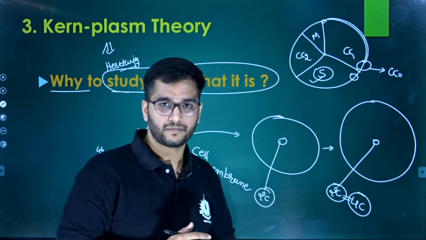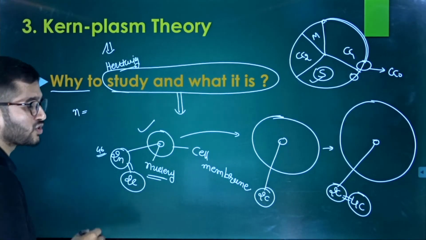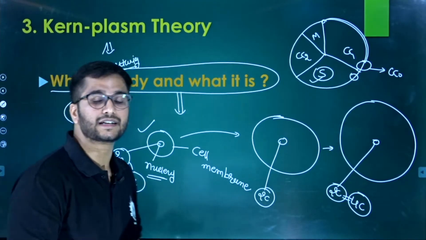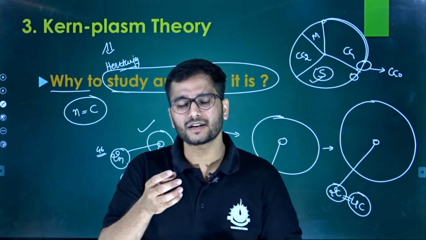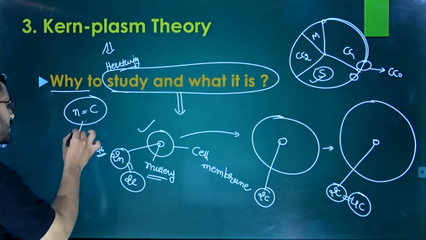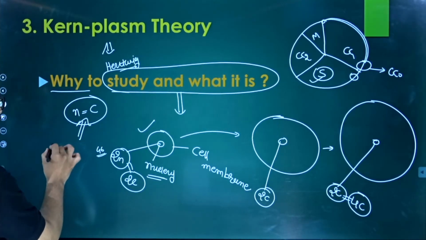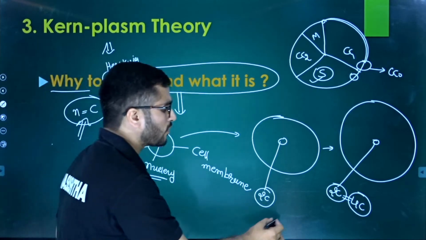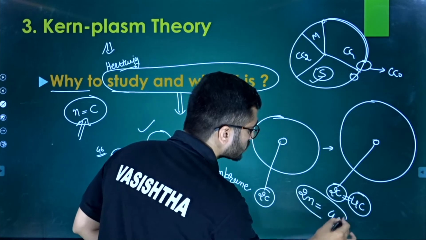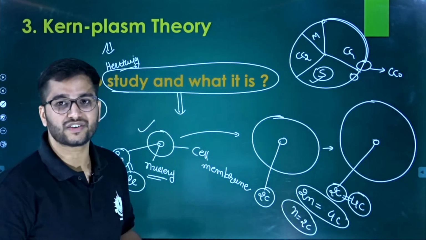Because there is a rule. The rule is that n number of chromosomes can only consist of C value of DNA, which makes it healthy, or you can say it makes it stable. But when you cross this, the chromosome number is still 2n and the value of DNA is 4C. So n is equal to 2C: n number of chromosomes compose 2C value of DNA.